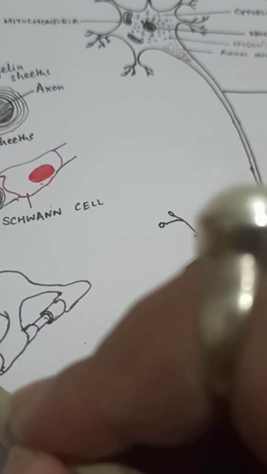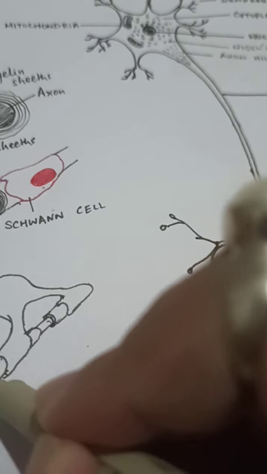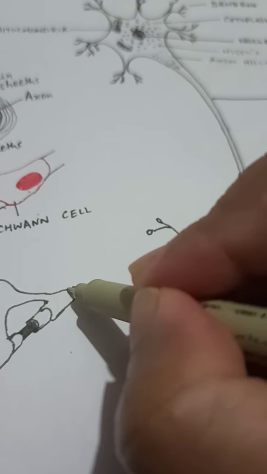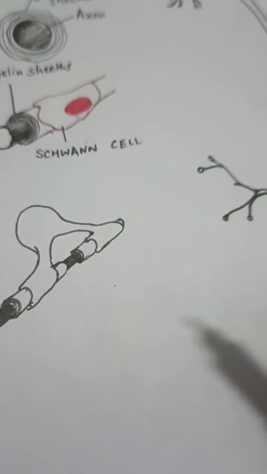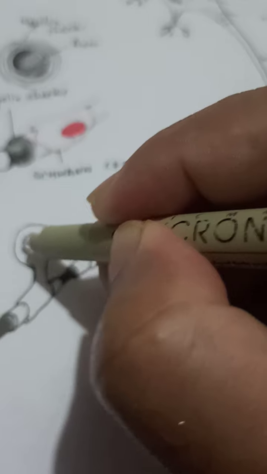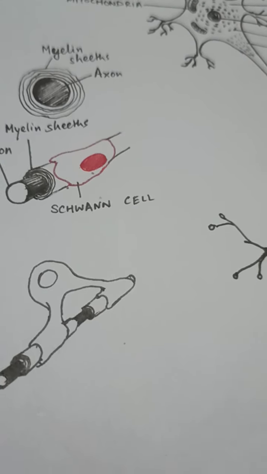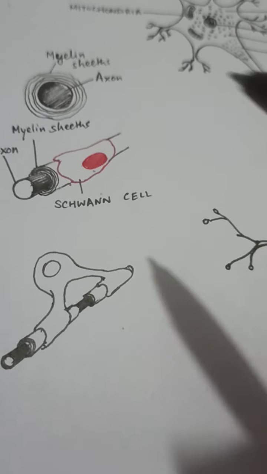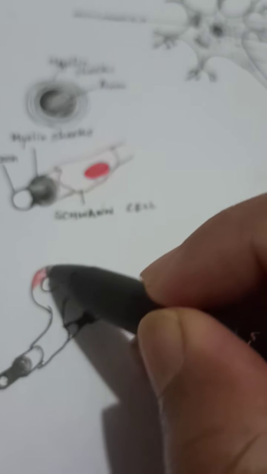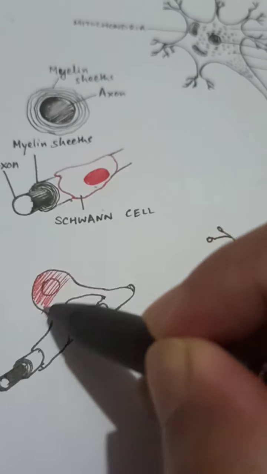So let's darken this entire axon so that it can be differentiated separately, and the myelin sheaths will be like that. Let's do one more thing. Let's make the entire thing in a red shade, so that we can distinguish the two cells.